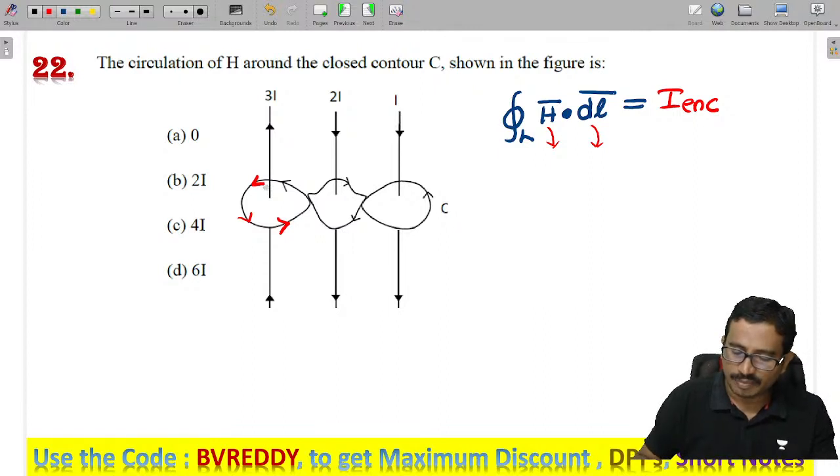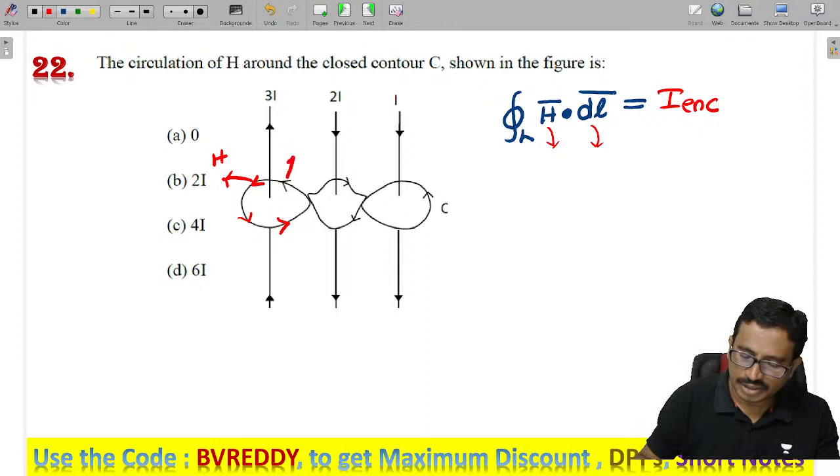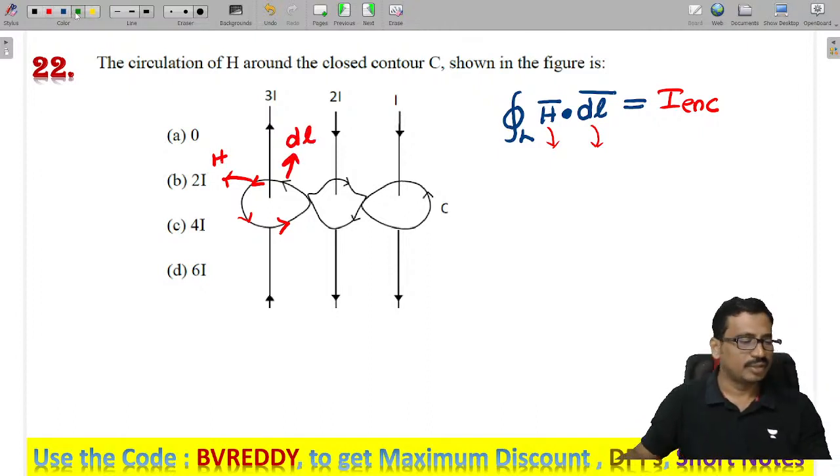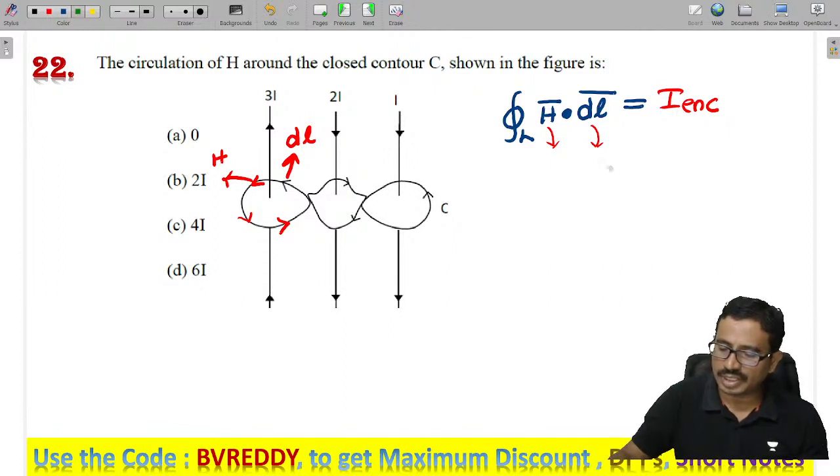In this case the magnetic field direction and the path direction dl are the same, so we get positive, which is 3i.